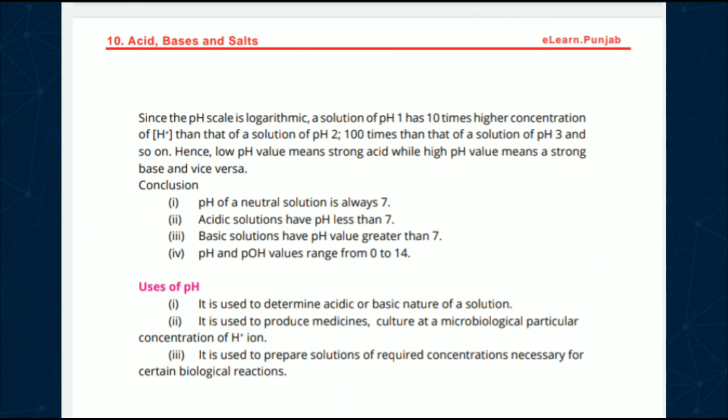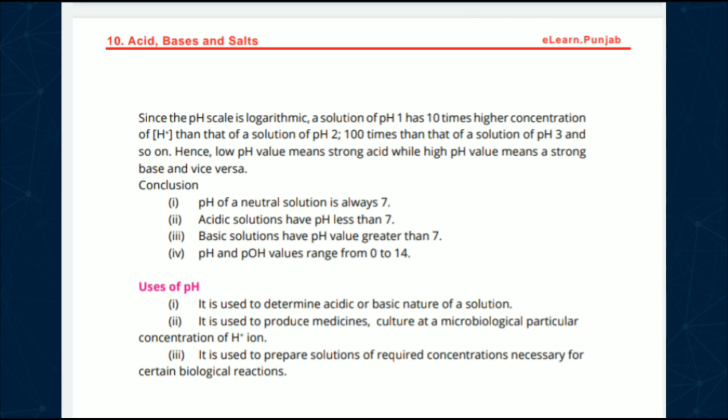Now, uses of pH, where we can use pH. It is used to determine the acidic or basic nature of the solution. Second, it is used to produce medicine and microbiological cultures at a particular concentration of hydrogen ions, because pH is equal to the negative log of molar concentration of hydrogen ions.